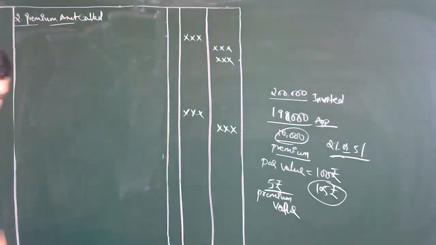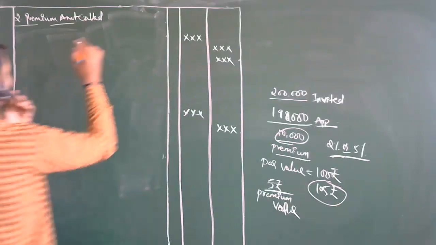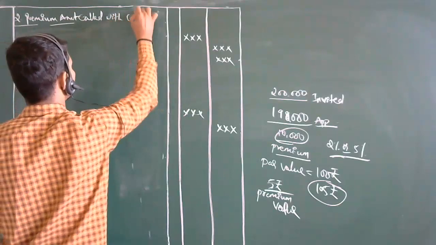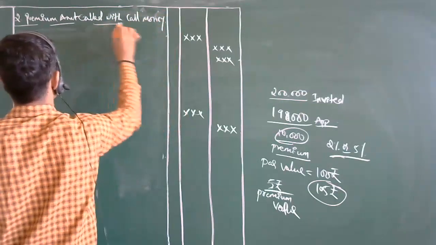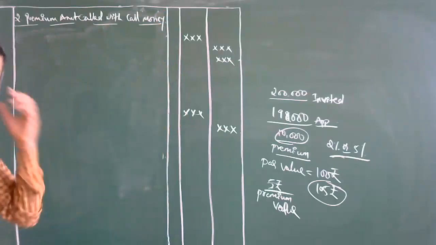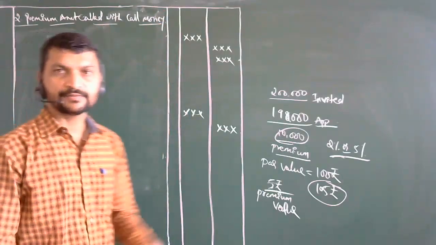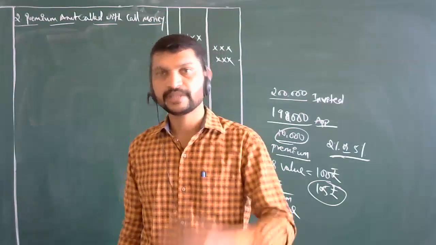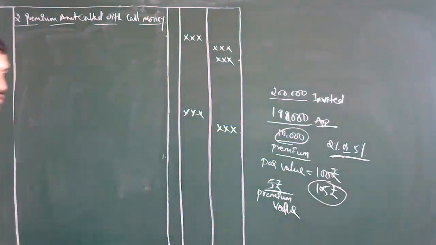Just like, see, premium amount called with call money. It is a first call or second call. It depends on the situation of how you are going to do this. Most probably, you may call at a first call money or second call money, second and final call money. That time you can call. It depends on the situation how you are going to collect the call money.